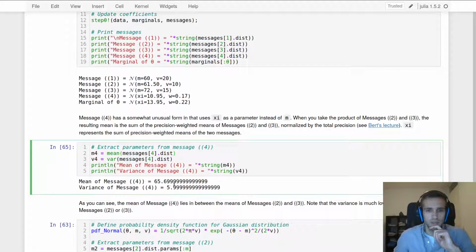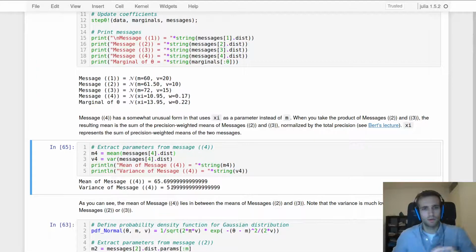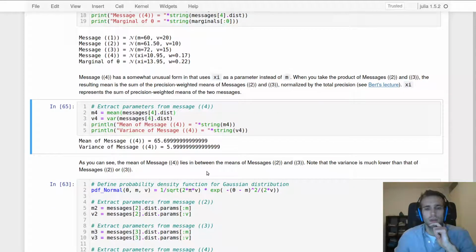And that's what we did here, and you can see that the mean is 65.7, and you can see that it lies in between the observed outcome 61.5 and observed outcome 72. Note that the new variance of this product of those two messages is a lot lower than either of the two constituent variances, so 10 and 15, which indicates that the information from asking 2 questions is going to be more informative than just asking one of the questions.